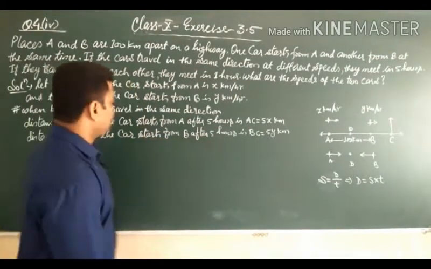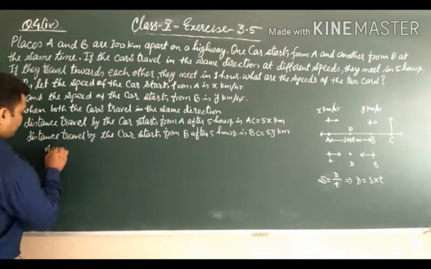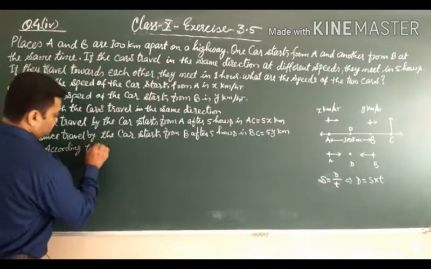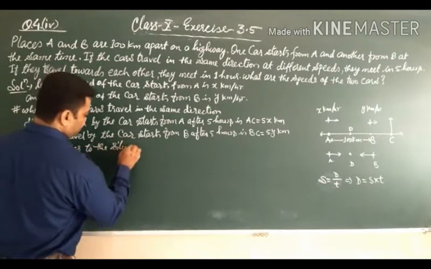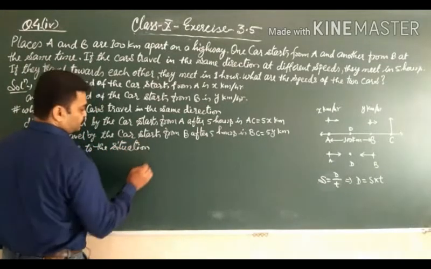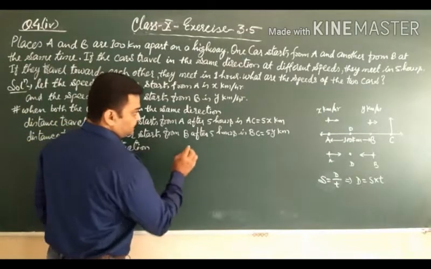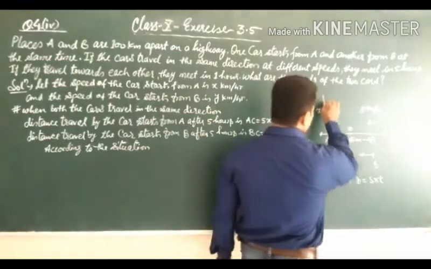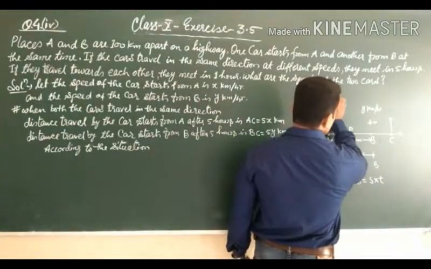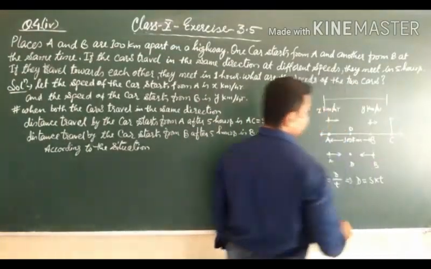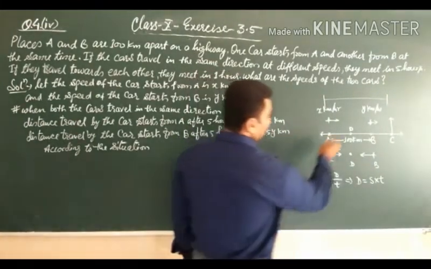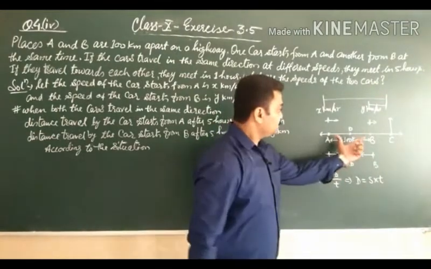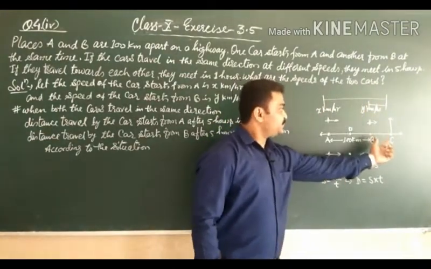Now, according to the situation, from here to here, the first car travels this much distance and the second car travels this much distance. So the remaining, AC minus BC is equal to AB.